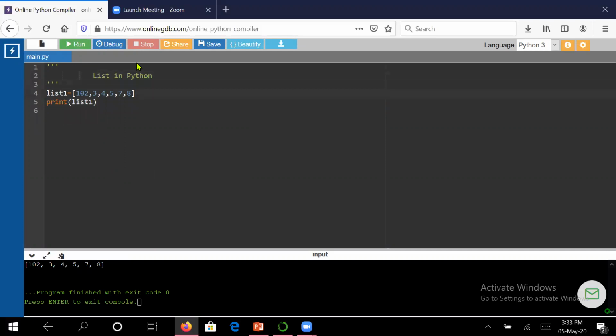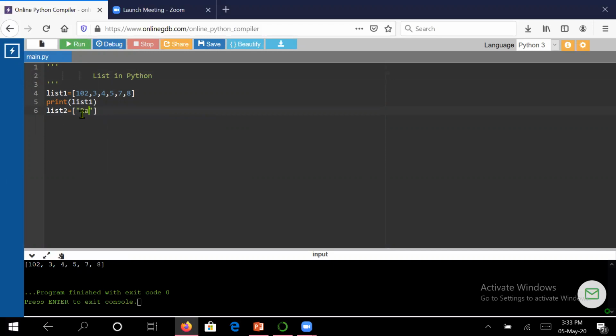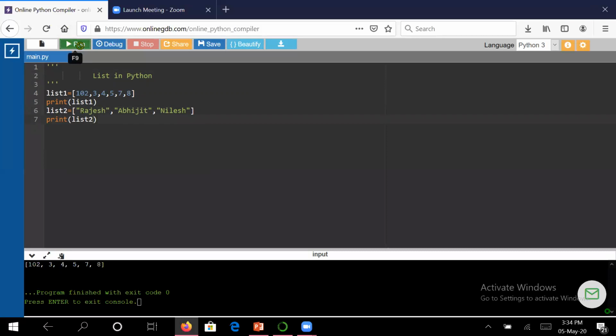Now suppose I want to take another list. Suppose now I want to take a list of strings, so I will take strings here. Let us take a third string. So this way I have taken the strings. Now suppose I want to print that list, so I will just say list2. Let us see the output. Here you can see the output. We are getting two strings.